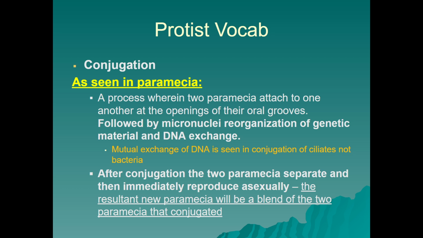Then after the conjugation, the two paramecia would separate and then immediately reproduce asexually via binary fission. So you'd have resultant new paramecia that, because of the blending of DNA after the mutual exchange, will be slightly different than their parents.